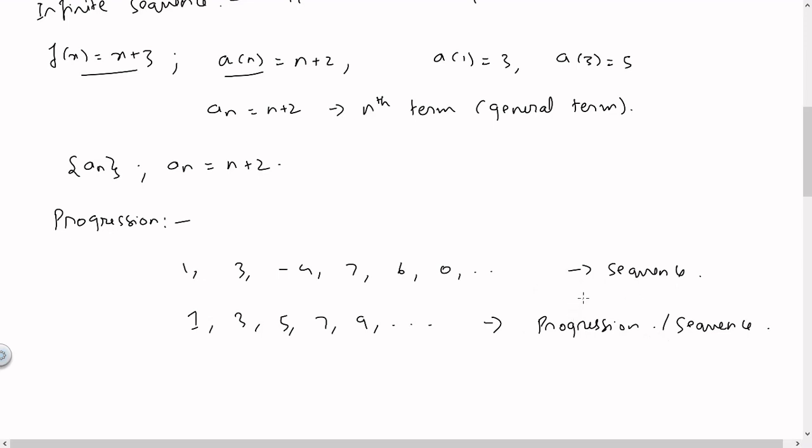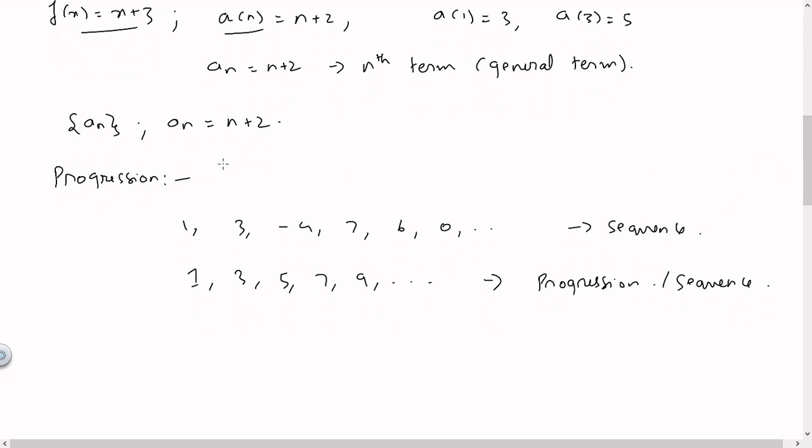It would be a progression if the elements follow a particular pattern. So let us write the definition. A sequence in which the elements follow a particular pattern, then we call that a progression.